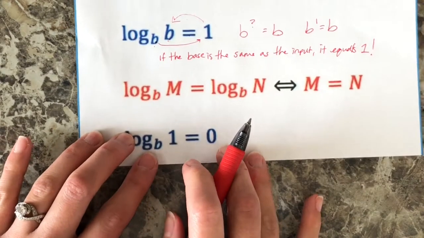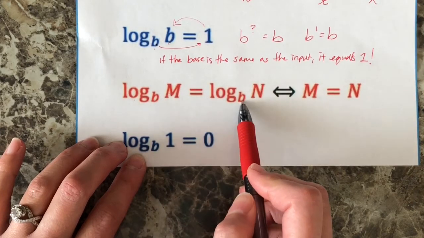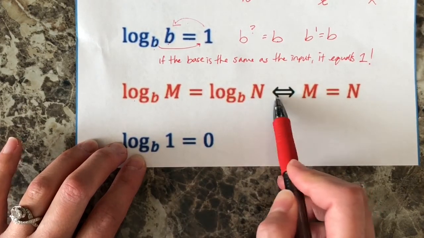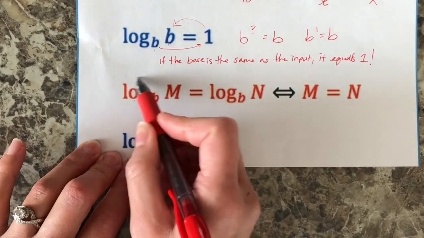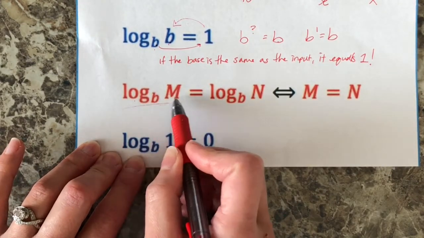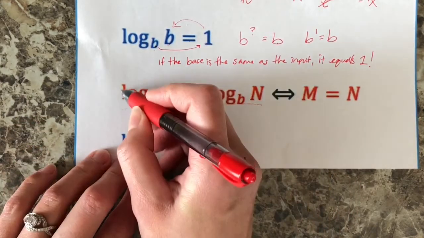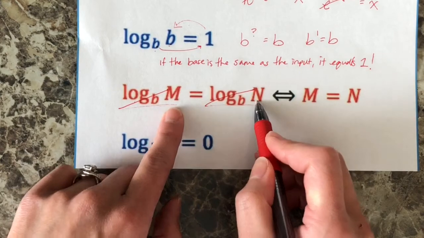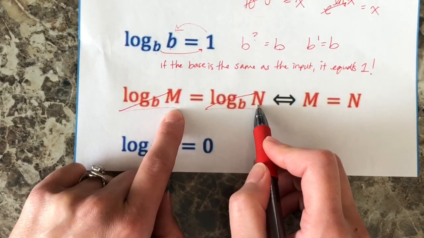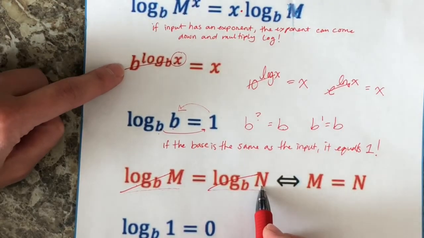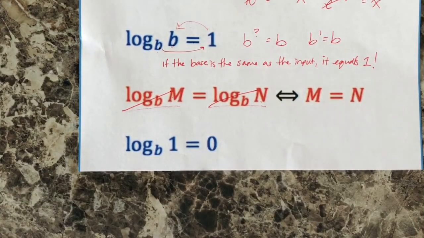All right, the next rule says log base b of m equals log base b of n implies that m equals n. So basically, if you have a log of something equaling a log of something else and those bases are the same, you can just cancel those logs and those inputs are equal. The real reason why this one's true is because of this rule right here. But that's okay, we added it to the log rules page to make our life easier.